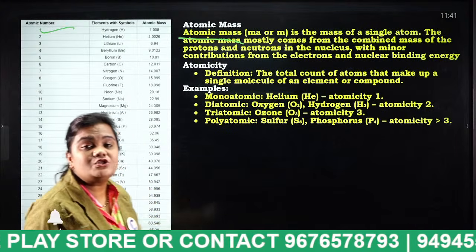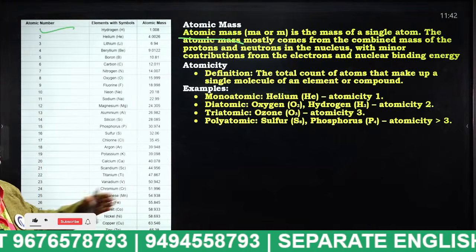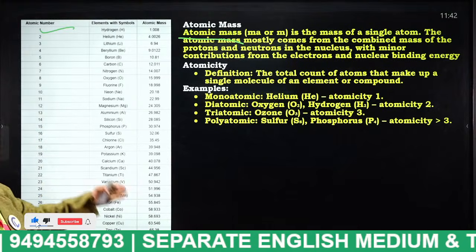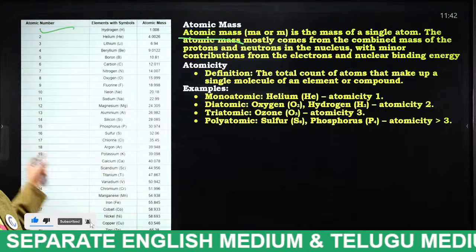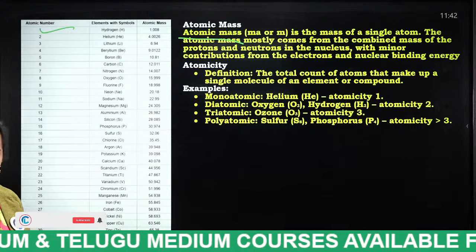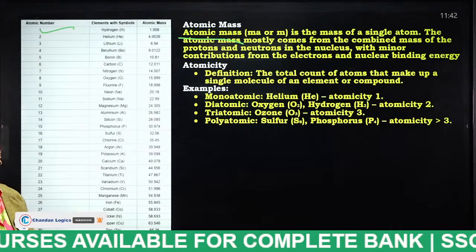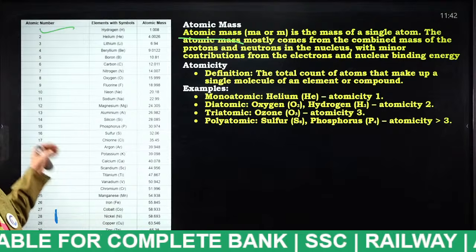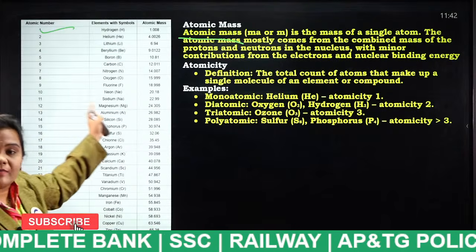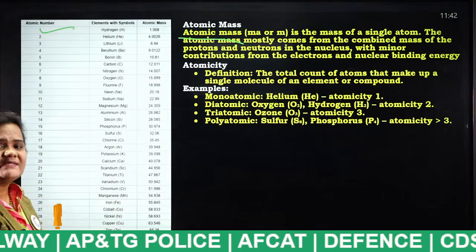So every student must know this table. You can even screenshot it and gather the information anywhere. This is very, very important. You must know 1 to 30, and also other important elements' atomic numbers. You also have to remember the atomic masses of those 1 to 30 atomic numbers. What is atomic mass?